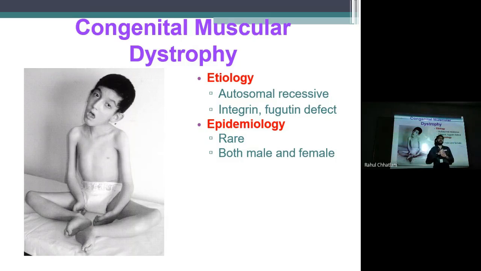So which of these conditions it could be depends on gender itself, because of the gene transfer from the parents. Chromosomes, normally 23 chromosomes, are inherited from the mother and the father. Which of them is dominant and which is recessive, and DNA testing almost all patients with muscular dystrophy will have had done. You just have to go through it. You see which gene is affected. From that, you can see the gender and you can decide, yes, this is autosomal recessive type. This may be congenital muscular dystrophy.